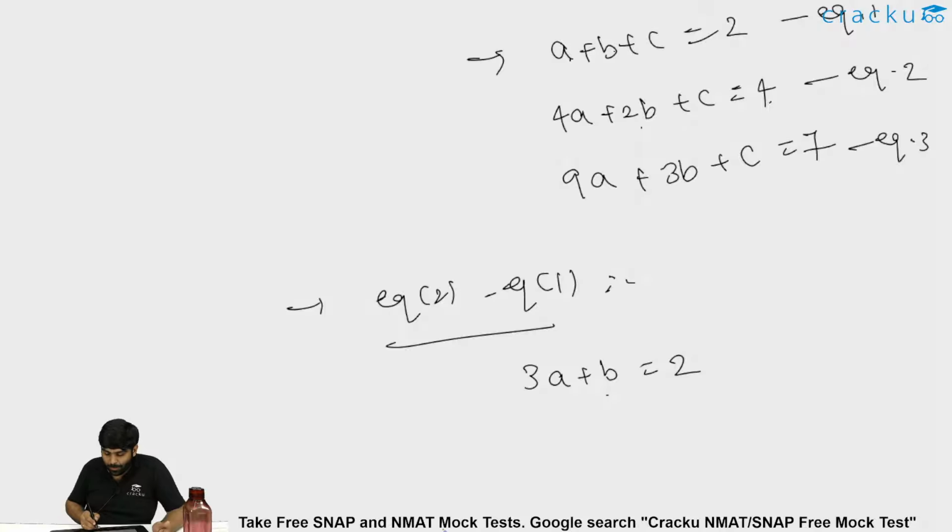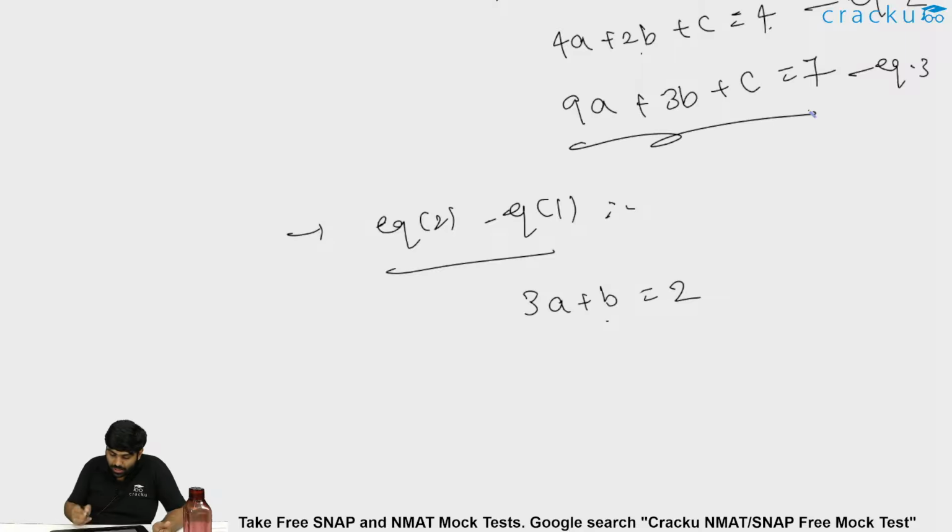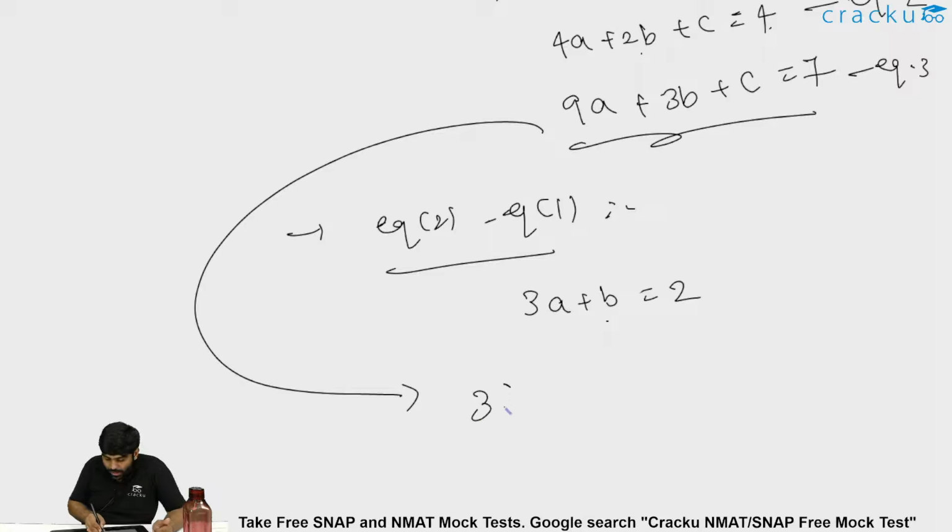At the same time, what else I could say is, if 3a plus b is equal to 2, look at the equation 9a plus 3b plus c is equal to 7. This can be written as 3 times of 3a plus b plus c is equal to 7. Because 9a plus 3b, I'll take 3 common, I'll get 3 into 3a plus b, plus c is as it is equal to 7.